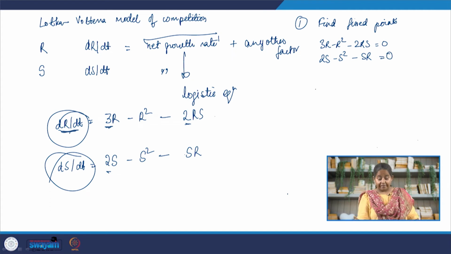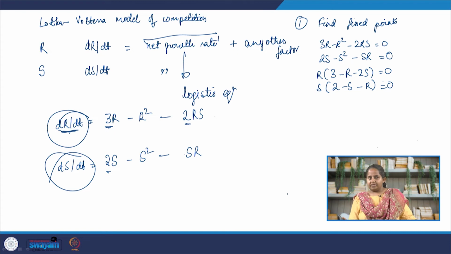Now, this seems like a quadratic equation, and in some ways it is. We can take r common in the first equation and s common in the second. So, we are left with, okay.